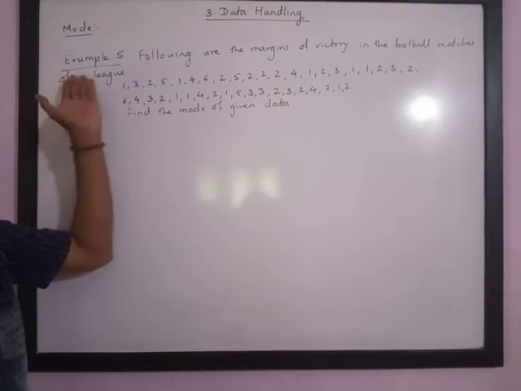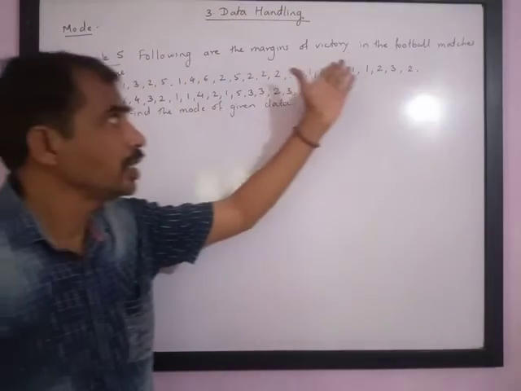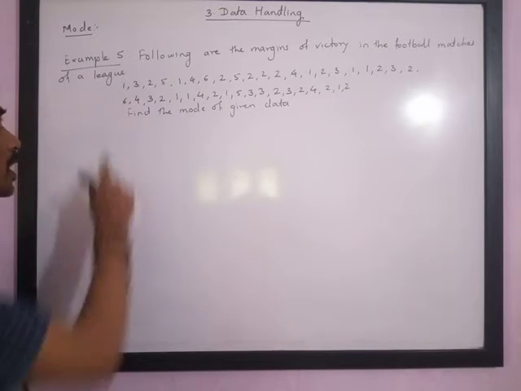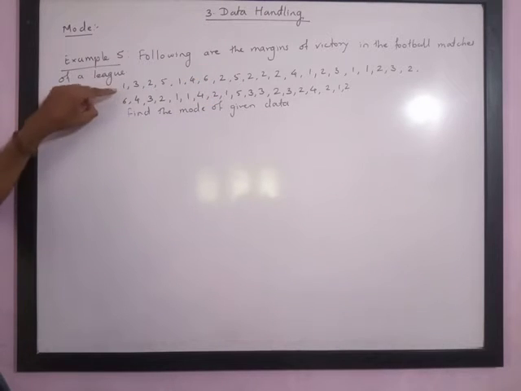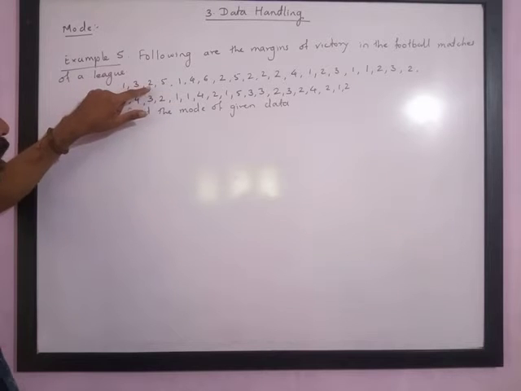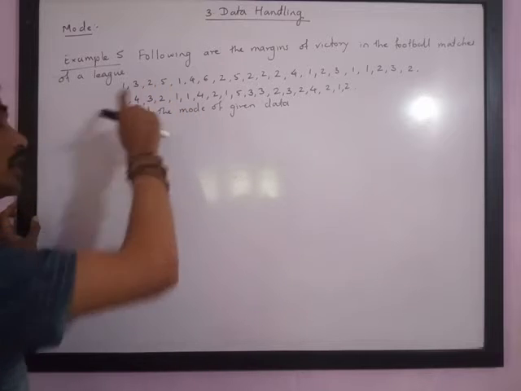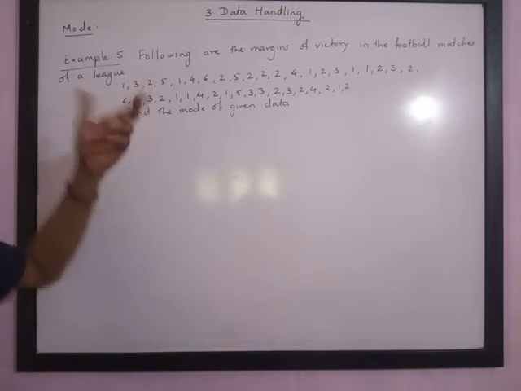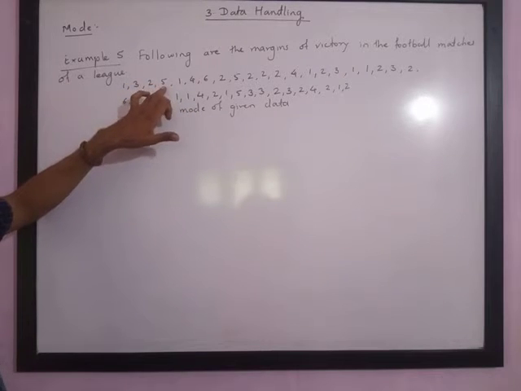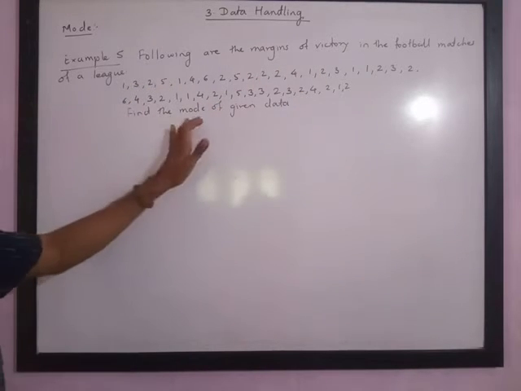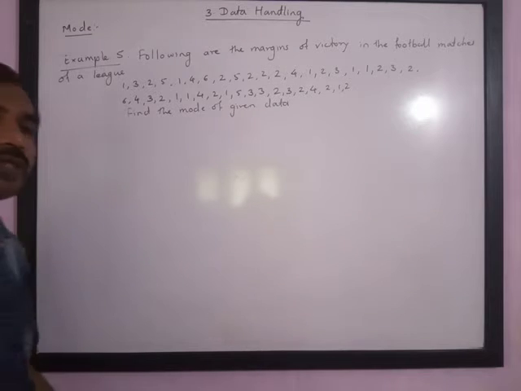Dear friends, next example is: following are the margins of victory in the football matches of a league. From this you can understand, the first match was won by 1 goal, the second match by 3 goals, the third match by 2 goals. That is the margin of victory, meaning by 2 goals the team won or the other team lost. In the next match the team won by 5 goals and so on. Find the mode of the given data. That is the question asked to us.